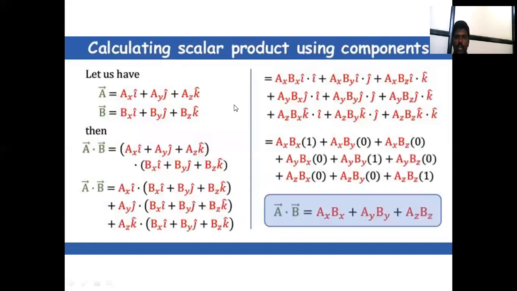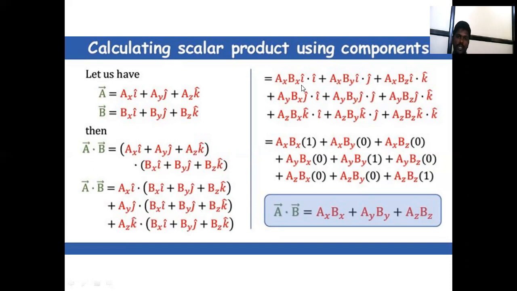First is how to calculate the scalar product using components. Take a = ax i cap, ay j cap, az k cap, and b = bx i cap, by j cap, bz k cap. Then a bar dot b bar is equal to (ax i cap plus ay j cap plus az k cap) dot (bx, by and bz terms). Each single term is multiplied by the whole bracket: first ax i cap multiplied by the whole bracket, plus the second term ay j cap multiplied by the whole bracket, and the third az k cap multiplied by the whole bracket.